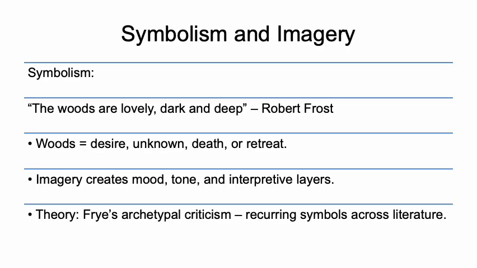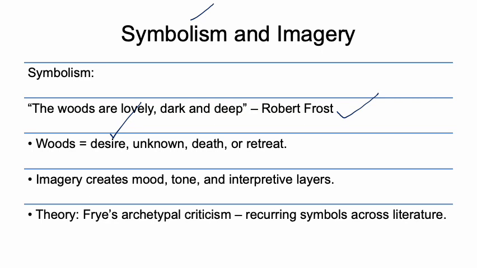Symbols and imagery, I have already been talking about this. Let us see what these symbols are. For example, "The woods are lovely, dark and deep." This line comes from Robert Frost. It uses the word woods, and the characteristic words lovely, dark and deep. These words can be symbols of the desire of human beings, or of something unknown, or death, or retreat. And the same thing can also be said about imagery.